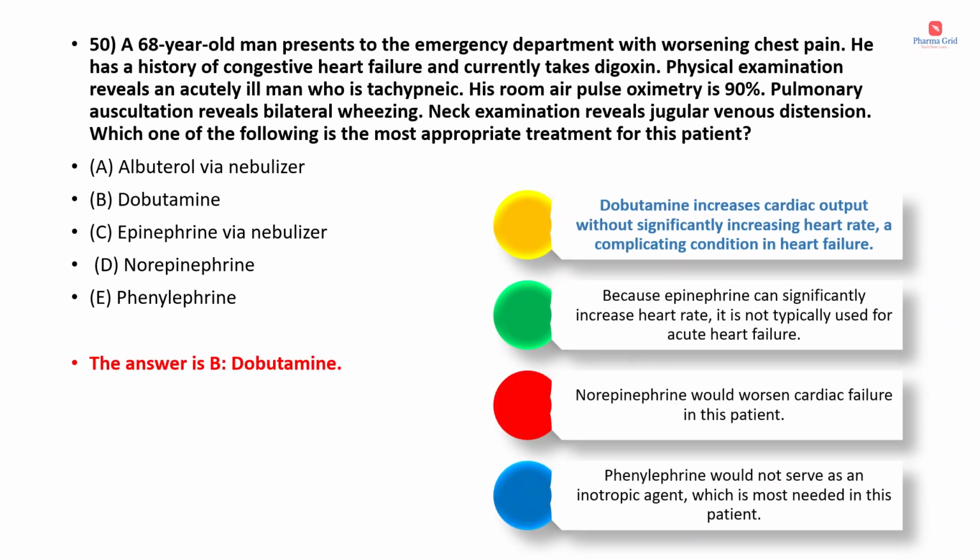Dobutamine increases cardiac output without significantly increasing the heart rate, a complicating condition in heart failure. Because epinephrine can significantly increase the heart rate, it is not typically used for acute heart failure. Norepinephrine would worsen cardiac failure in this patient, hence not chosen. Phenylephrine would not serve as an inotropic agent, which is most needed in this patient. Hence, the answer came as option B, that is dobutamine.